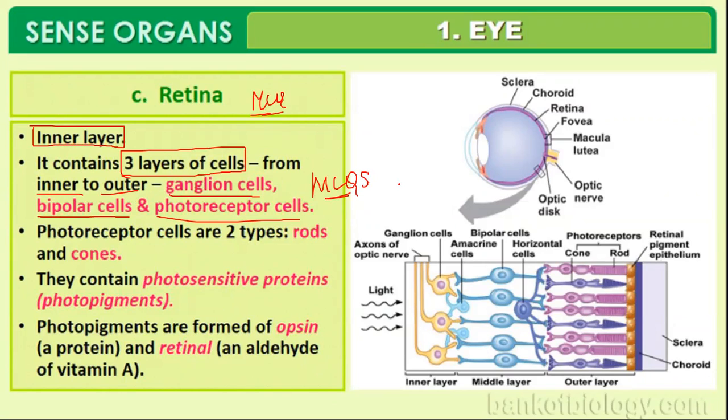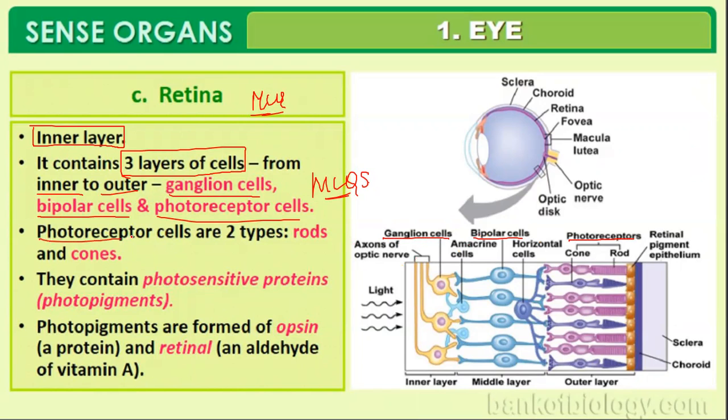Depending upon the question, your answer should also change. So the retina consists of 3 main layers: the ganglion cell, bipolar cell and the photoreceptor layer of cells. This is the order from inner to outer side. If you are checking from outer to inner side, you will have the photoreceptor, then bipolar cells, and to the inward side you will have the ganglion.